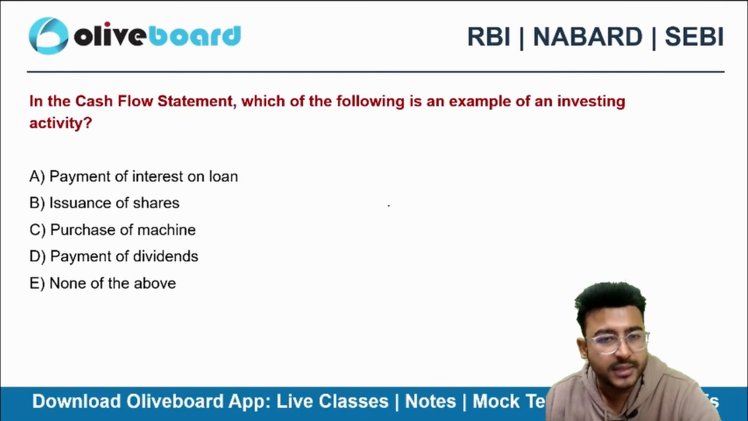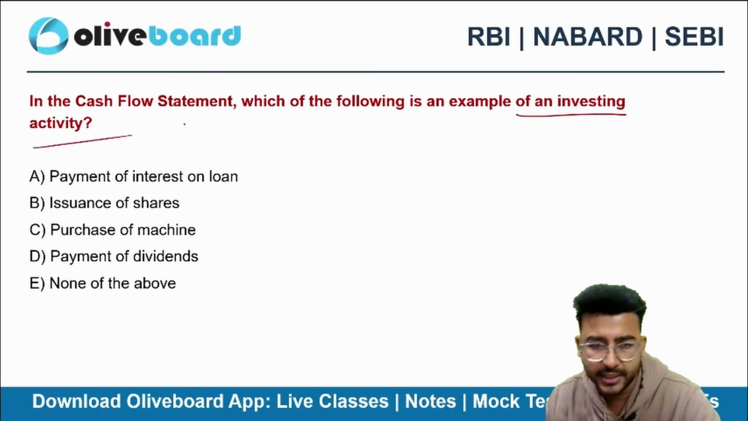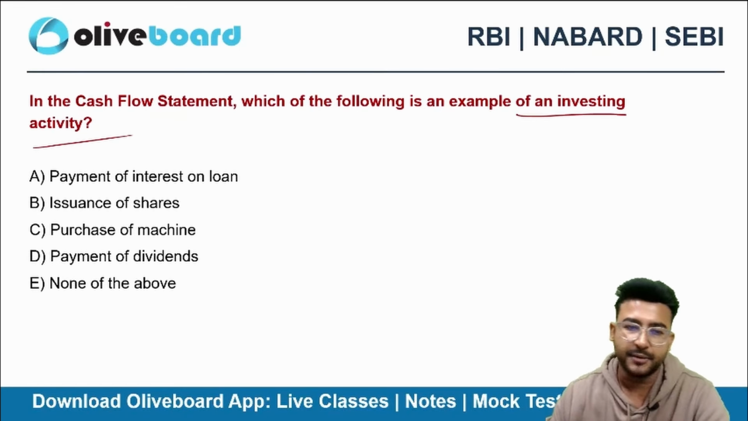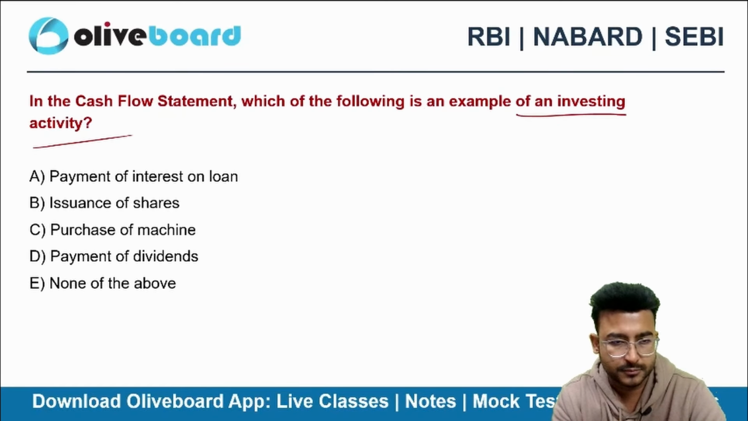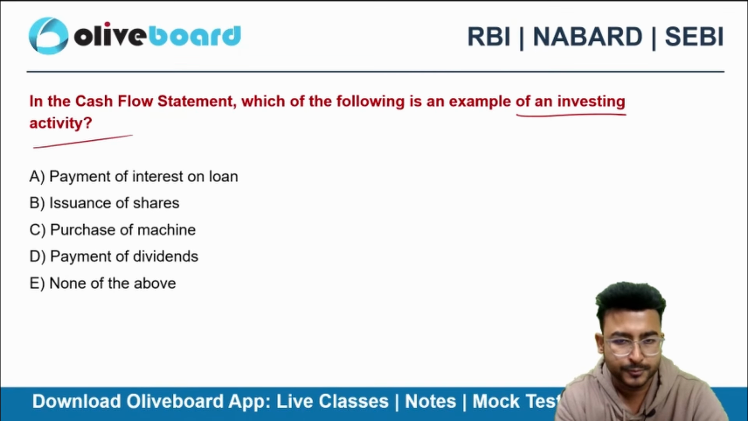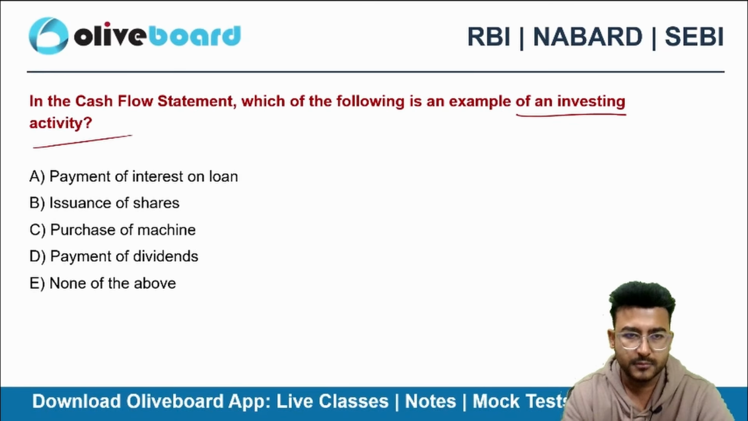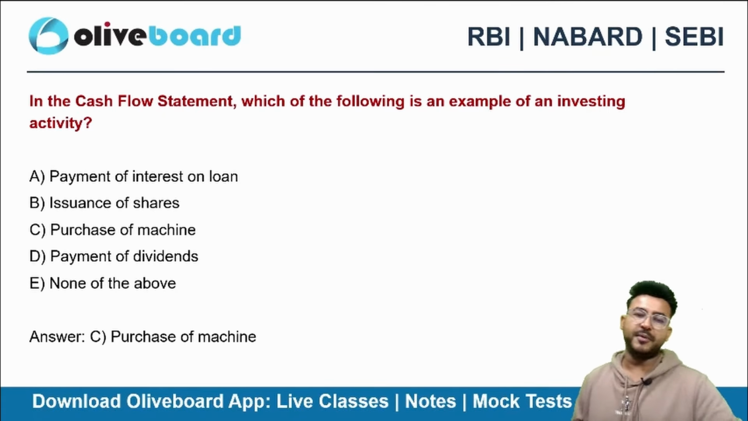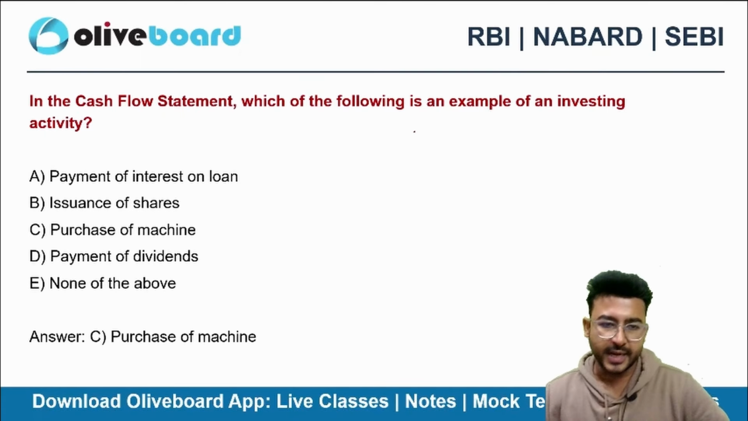Next one, in the cash flow statement, which of the following is an example of an investing activity? Investing activity. A very simple one, a very straightforward one. The correct choice here will be purchase of machine, right?